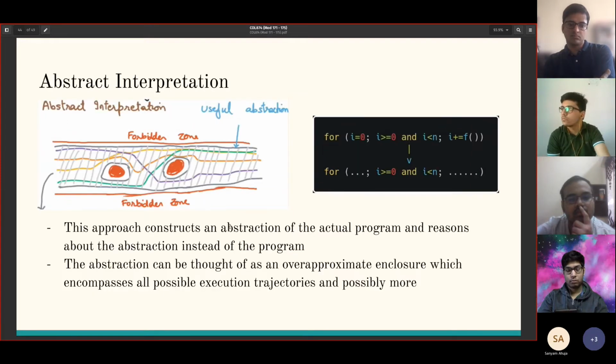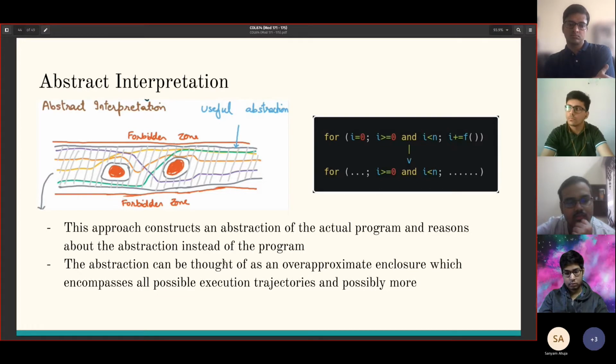And the third approach is abstract interpretation, which, rather than reasoning with the actual program, abstracts out certain parts of the program, and in doing so, it makes the abstraction over-approximate, and it tries to reason with that abstraction and show that the abstraction does not cross into the forbidden zone.